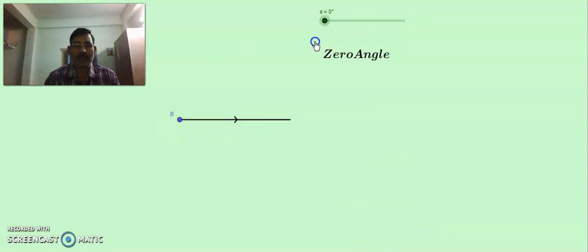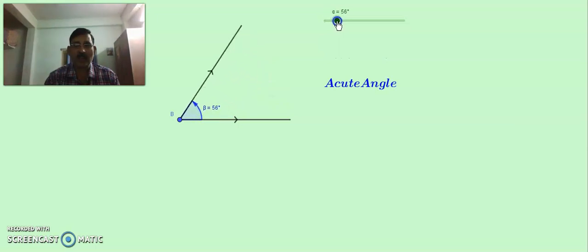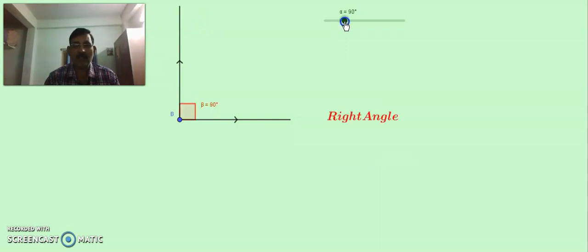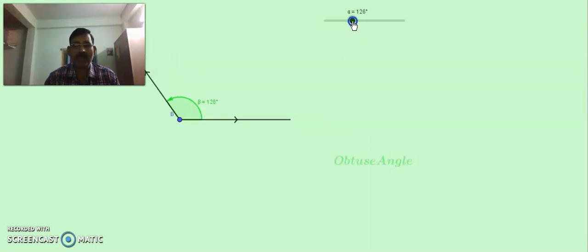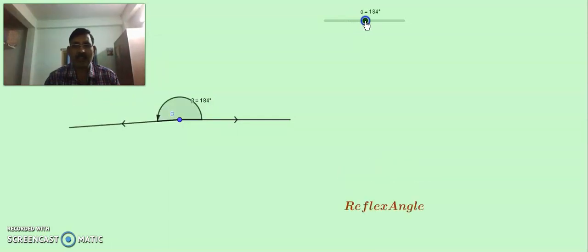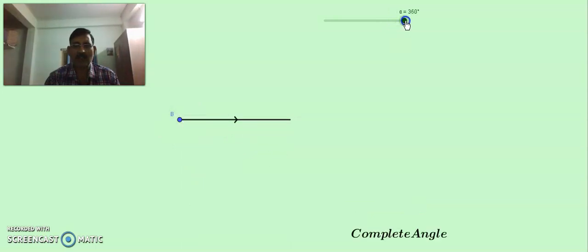Once again, this is a zero angle, which means the measure of the angle is 0 degrees. When it lies between 0 and 90, it is called an acute angle. When it is exactly 90 degrees, it is called a right angle. When it is more than 90 and less than 180 degrees, it is called an obtuse angle. When it is exactly 180 degrees, you can call it a straight angle. When it is more than 180 and less than 360 degrees, it is called a reflex angle. And when it is exactly 360 degrees, it is called a complete angle.